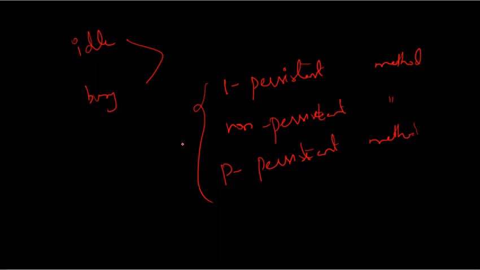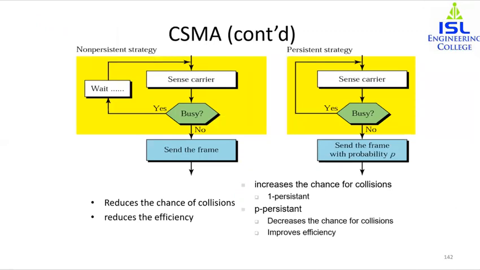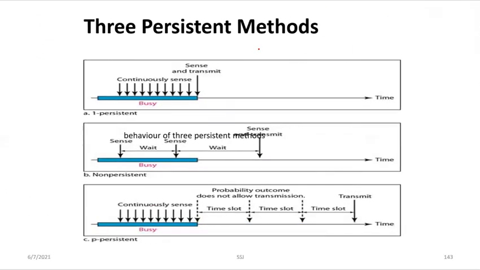So we will see the diagram of these three methods and then understand them. The first diagram is for one-persistent, the next is for non-persistent, and the other is for p-persistent. The one-persistent method is simple and straightforward. In this method, after a station finds the line idle, it sends the frame immediately.